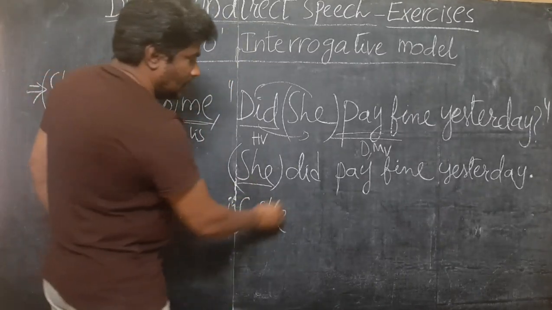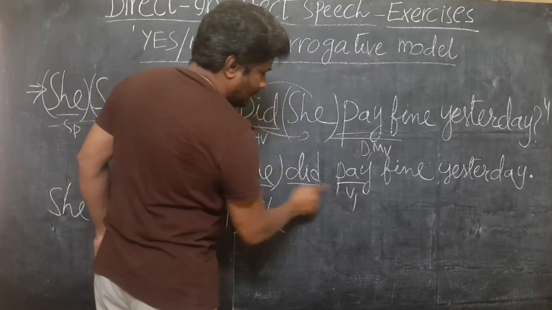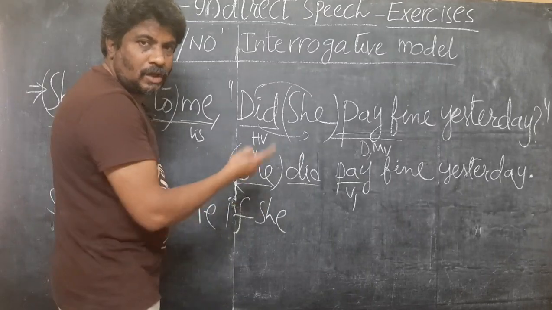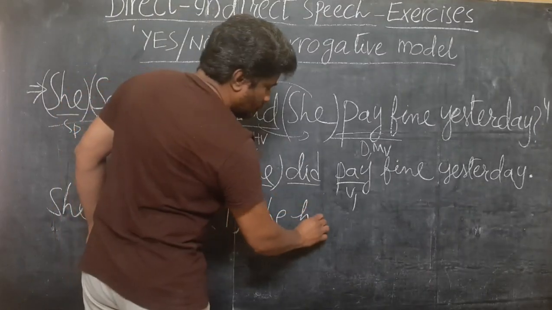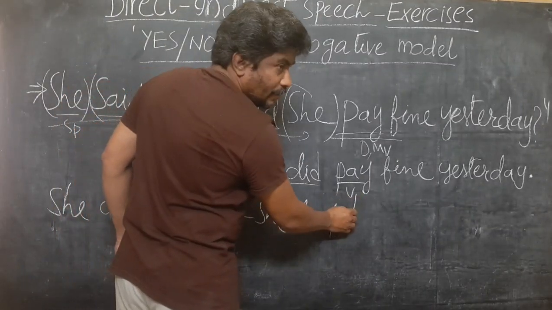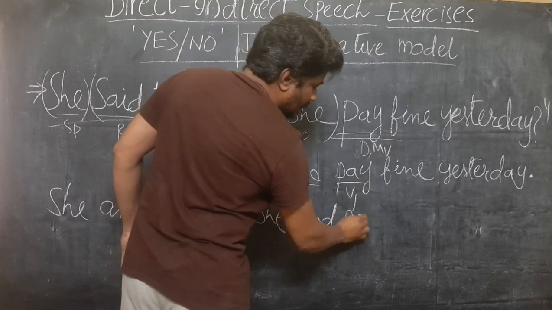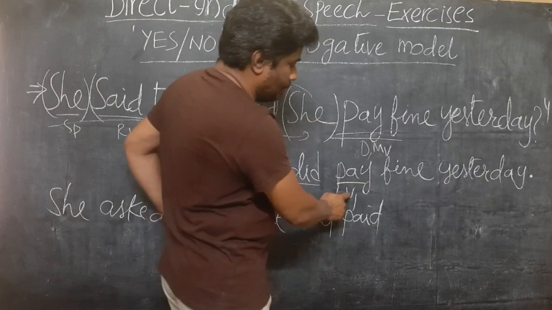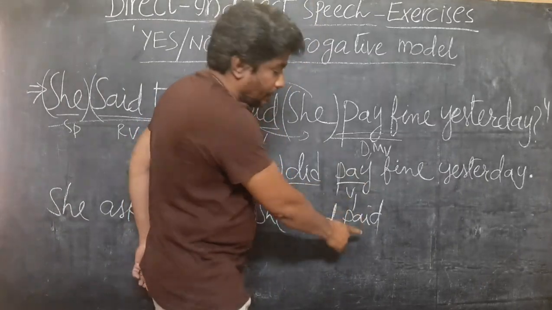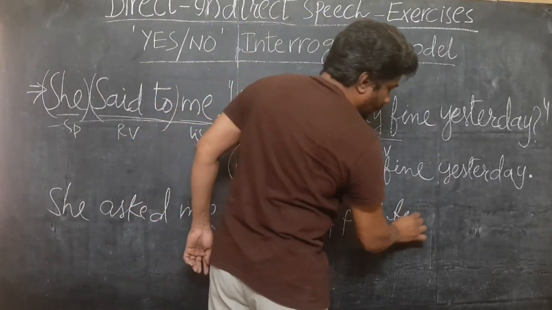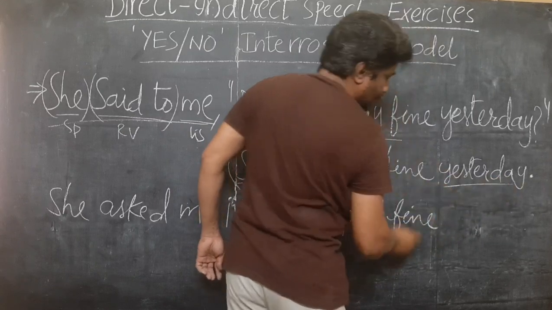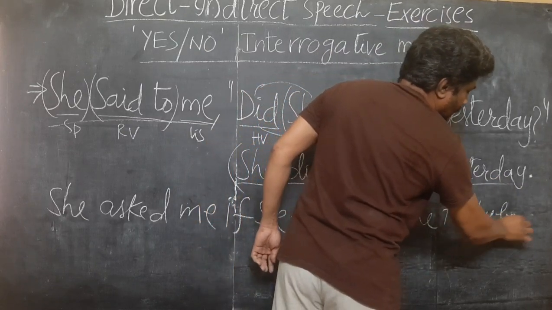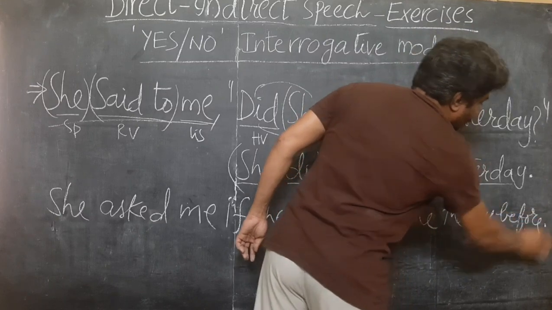She did plus V1. Did plus V1 changes to had plus V3. Did changes to had. Pay is the V1 form, and its V3 form is paid. If she had paid fine. Yesterday changes to the day before or the previous day. You can write any one, the day before or the previous day.